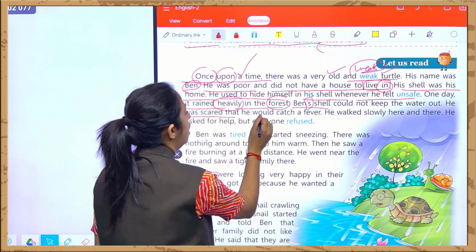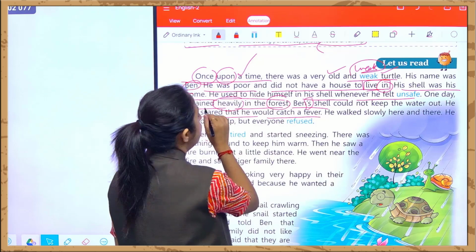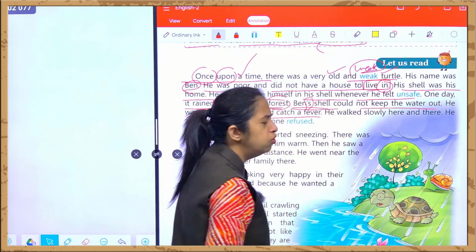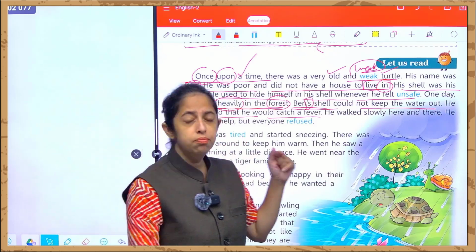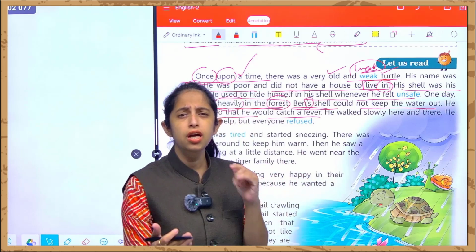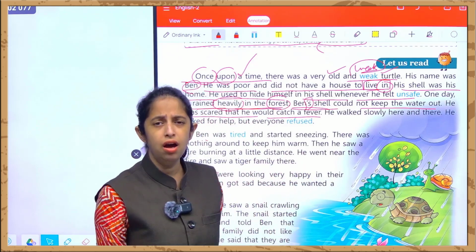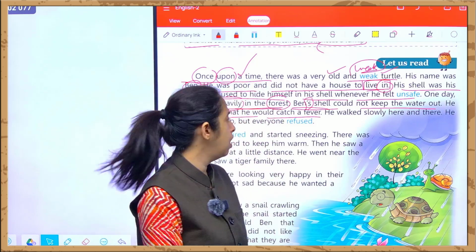Who could not keep the water out. He was scared that he could catch a fever. What he is saying is that one day it rained heavily in the forest and Ben's shell could not keep the water out. Could not keep the water out means that जब बहुत तेज बारिश आई तो जितना पानी उसके ऊपर बरसा वो उस चीज को सहन नहीं कर पाया and he got into a fever. और उसको क्या हो गया? फीवर हो गया, वो बीमार पड़ गया.